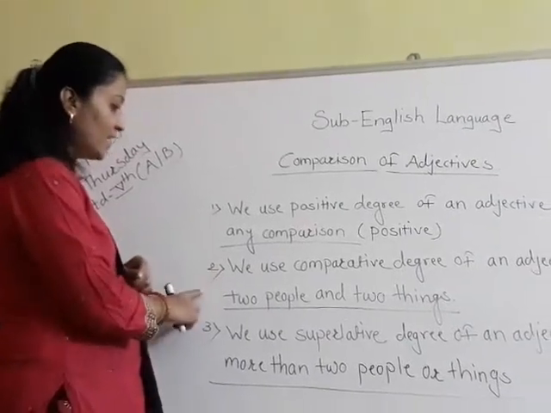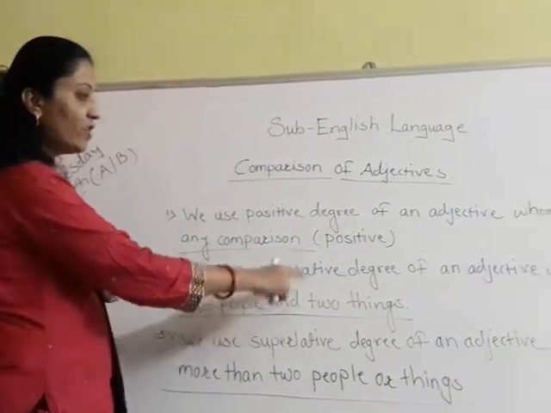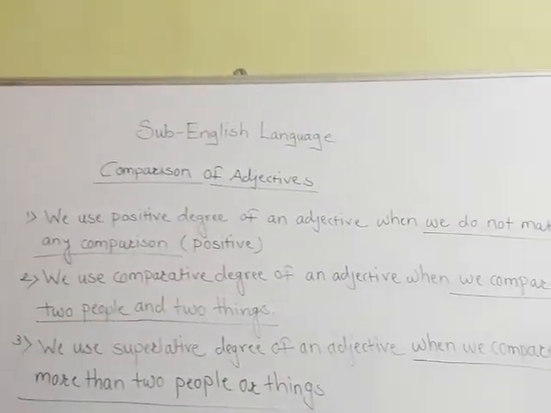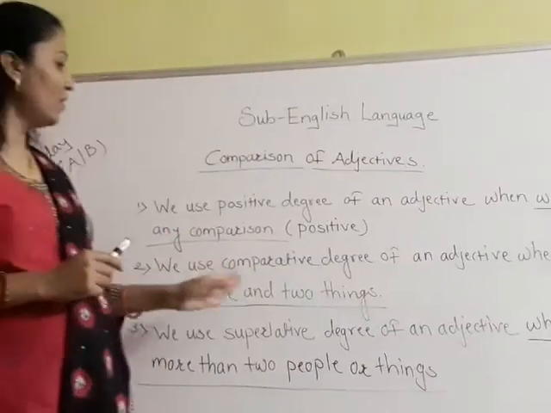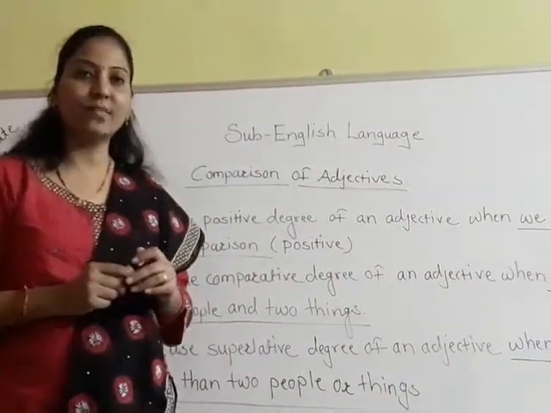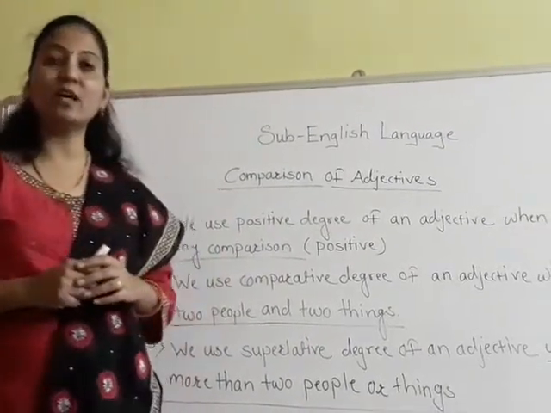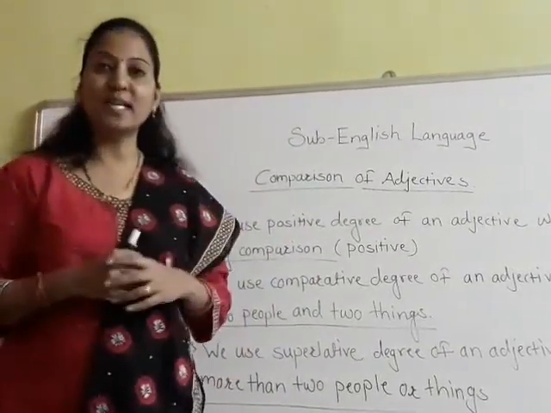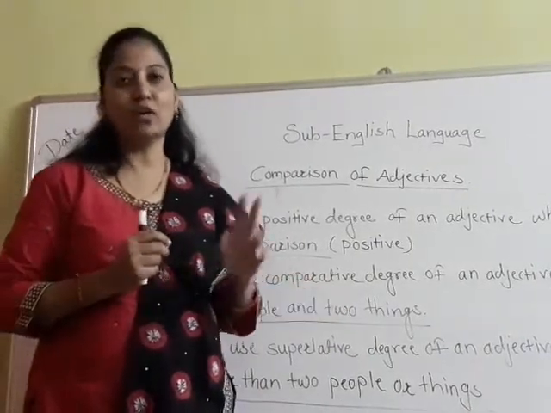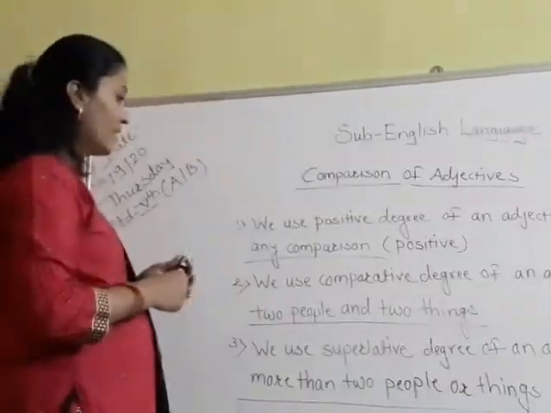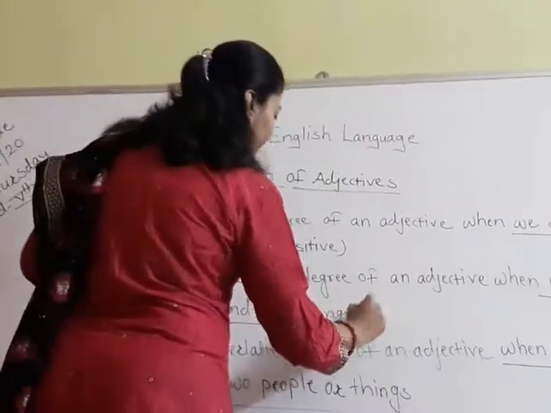In the second sentence, we use comparative degree of an adjective when we compare two people or two things. Okay, we are using the comparative degree when we want to do the comparison between the two people or the two things. That is the comparative degree.